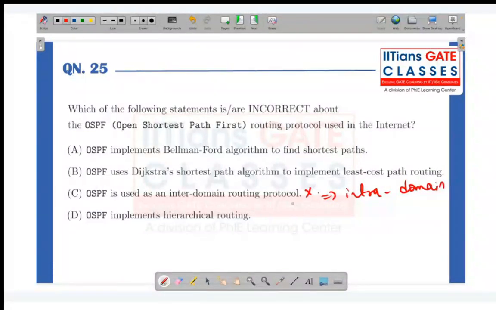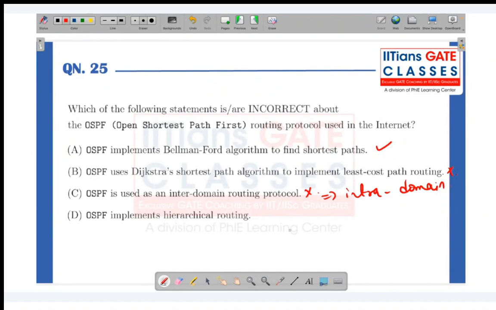So this is an incorrect option. Okay, so this statement is incorrect. Okay, come on. OSPF uses Bellman-Ford or Dijkstra. Come on, students. OSPF uses which algorithm? Think. OSPF uses Bellman-Ford, okay, to find the shortest path. So yes, this is correct. So again, this part is incorrect.